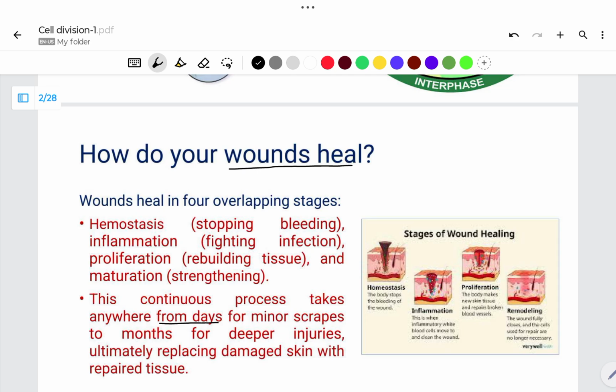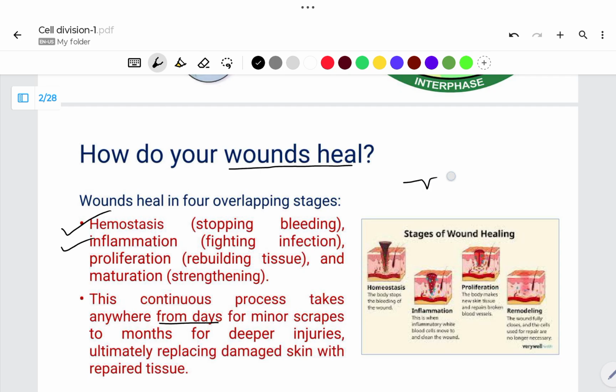After cutting our finger, one process immediately happens, known as hemostasis, meaning stopping of bleeding. After completion of hemostasis, our finger becomes inflamed, that is, red, hot, and large in size because of inflammation. Why does this happen?